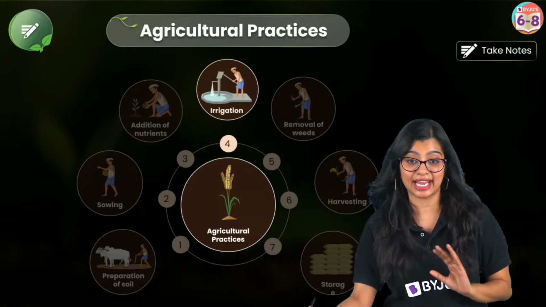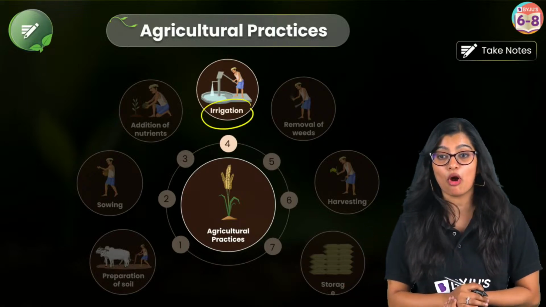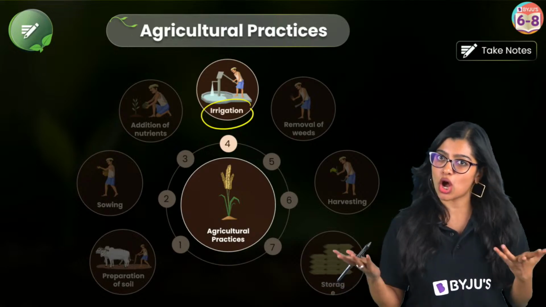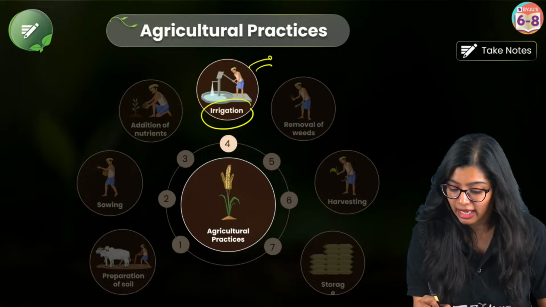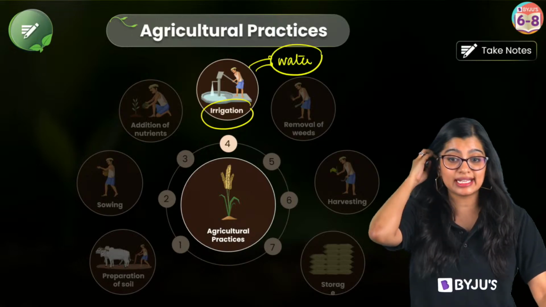Now we have irrigation. Irrigation is also very, very important because so far we looked at nutrients, but we know that a plant is not going to grow effectively if water is not provided. Water is also necessary.